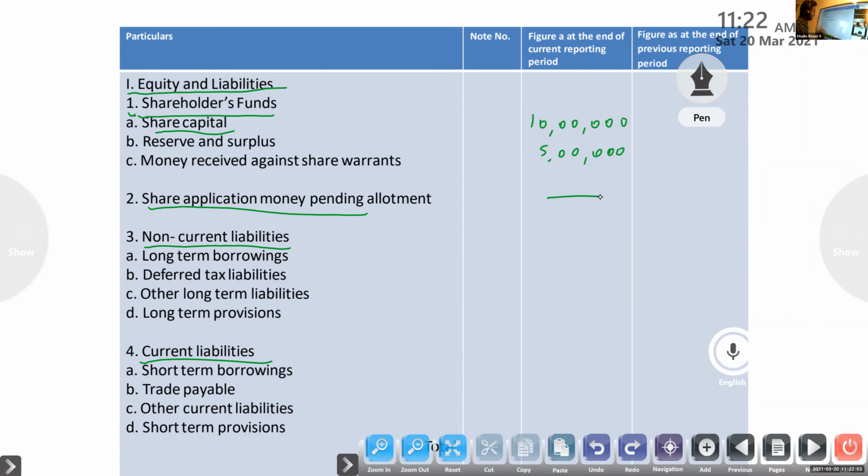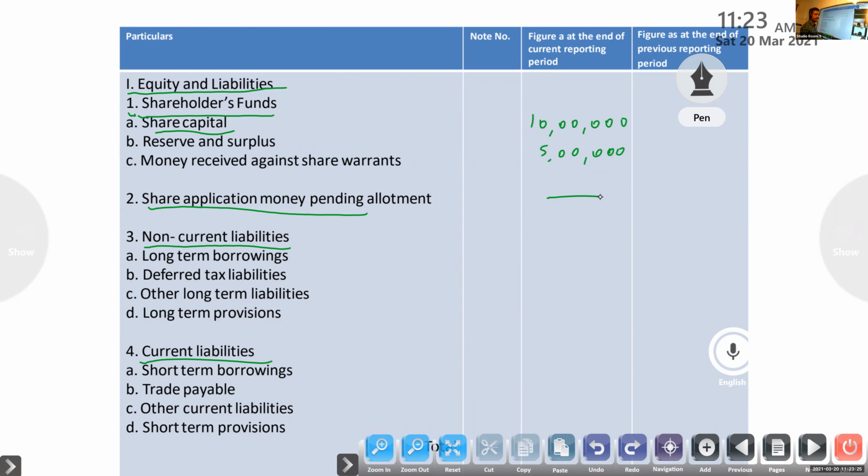So share capital, reserve and surplus, then money received against share warrant. I already sent a note on what a share warrant means. A share warrant is a financial instrument issued by a public company which gives the holder the right to acquire a certain number of shares at a specified rate at a later date.